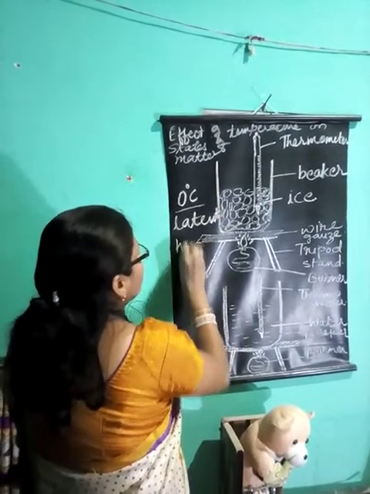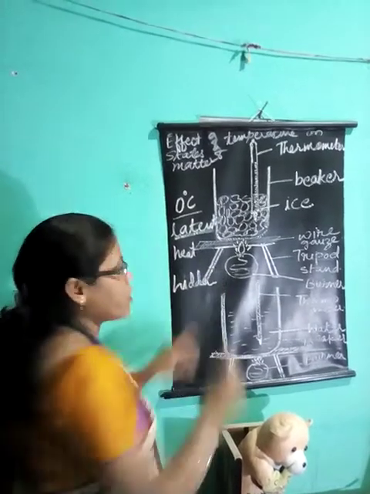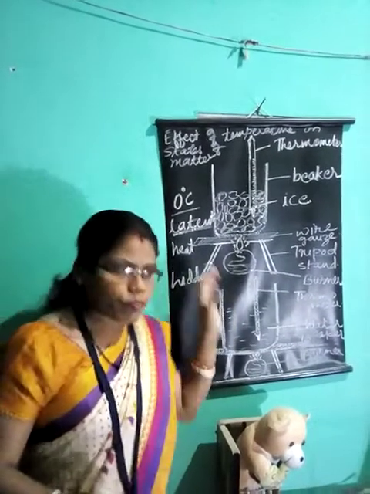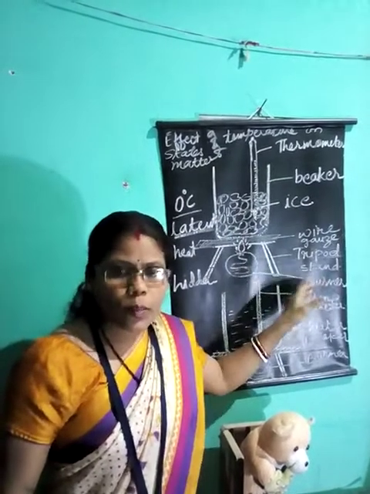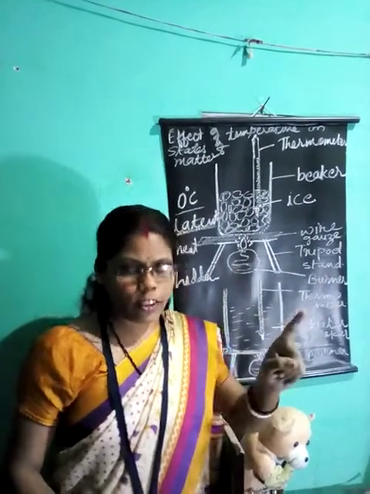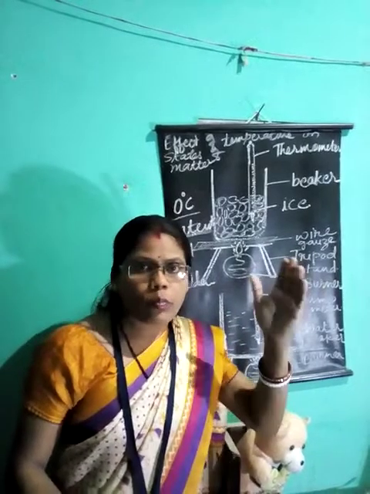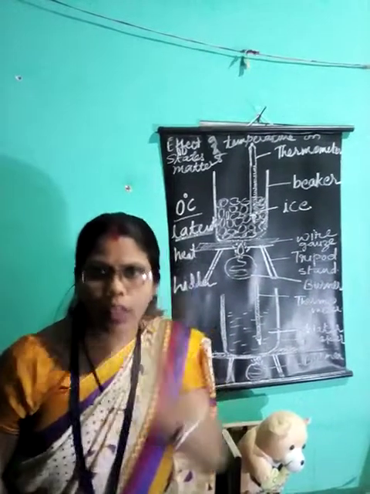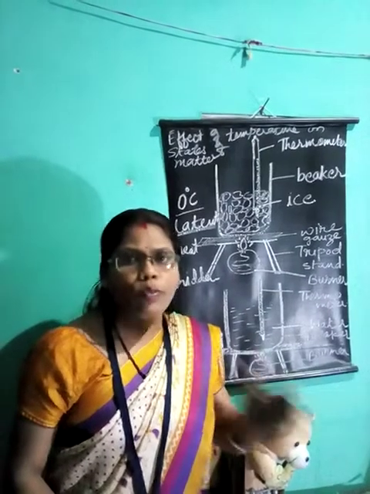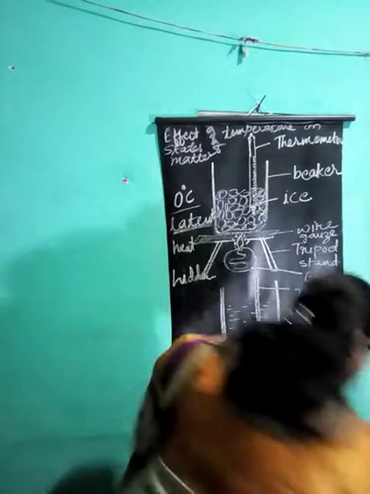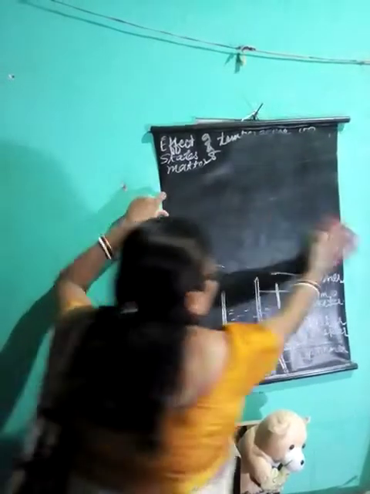Latent means hidden. The word latent means hidden. So this heat is hidden. The rise in temperature is not shown. Now this heat is called latent heat, and for this experiment it is called latent heat of fusion. Now what is fusion? Fusion is the process of conversion of solid into liquid. So latent heat of fusion is the amount of heat required for converting 1 kg of solid into liquid.